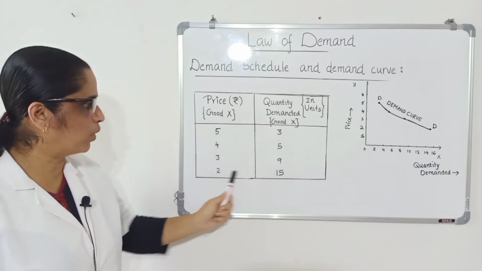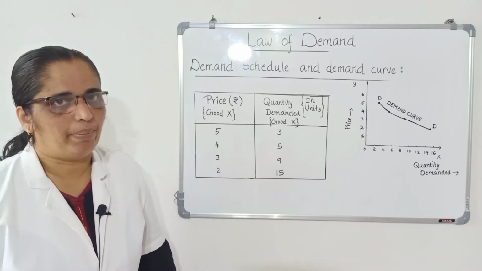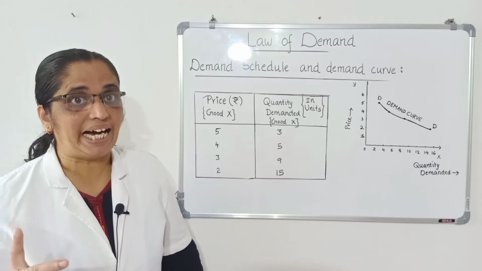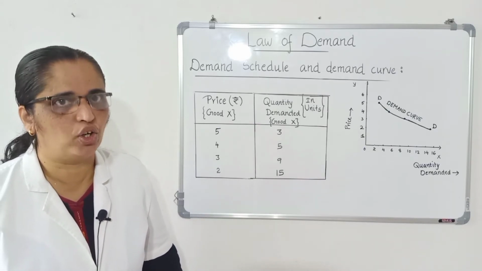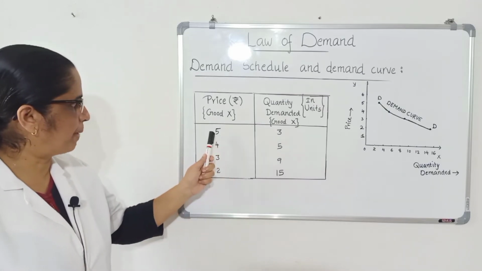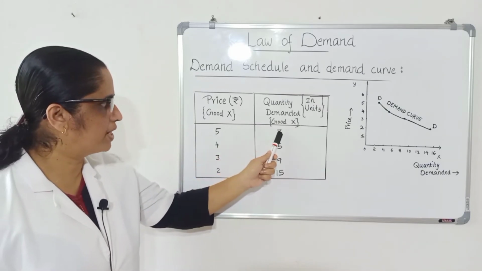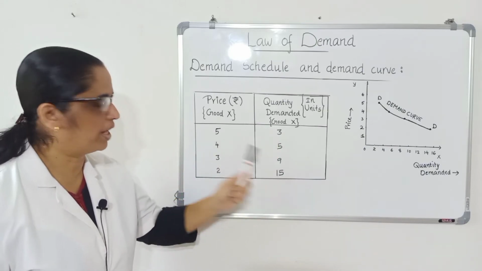When the price is low, demand is high. What do you mean by the inverse or the indirect relationship between price and quantity demanded of a good in a market by a consumer? When the price is high, demand is low. When the price is low, demand is high.